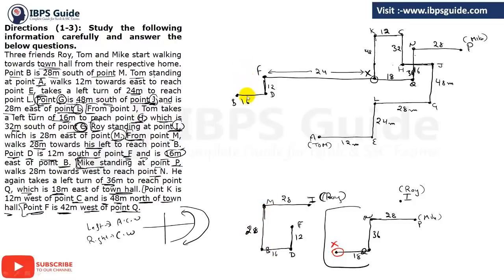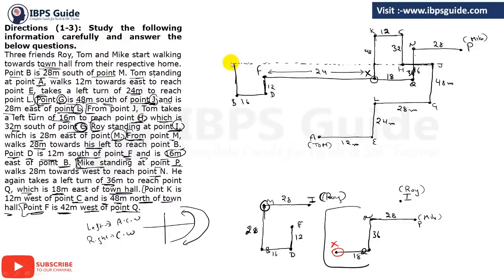And to the north of B it is 28 meter, it is M. So now see, when you are taking 28, so 12 is this one, and you already know that this distance I have told you that is 16. So it will become total 28. So it means M will come to the west of H. So okay, just make a dotted line so that you can clearly see that it is here.